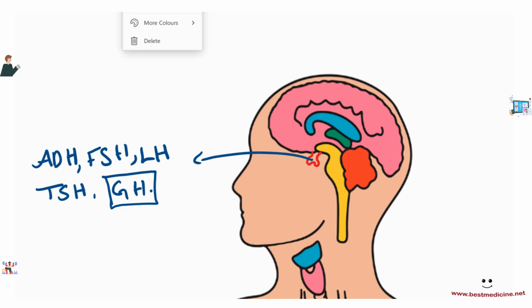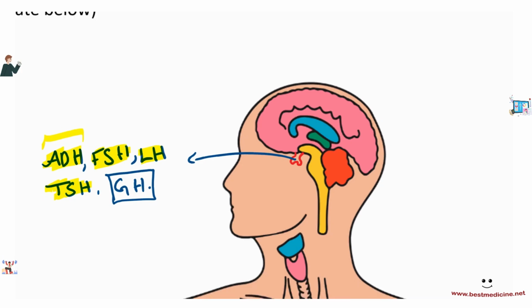A little bit of a background to these hormones. Antidiuretic hormone, diuresis, essentially where this word comes from, antidiuretic. Diuresis means to be able to produce a lot of urine, to have a lot of water in the urine. So ADH, antidiuretic hormone, would then, as a result, produce lesser urine, lesser water in the urine, more water in the blood. Okay? Follicle stimulating hormone stimulates follicle development in the ovaries. So this is going to go ahead and target the ovaries. LH, luteinizing hormone. This causes something called ovulation. TSH, thyroid stimulating hormone, goes and stimulates the thyroid to release thyroid hormone. And growth hormone helps in growth.